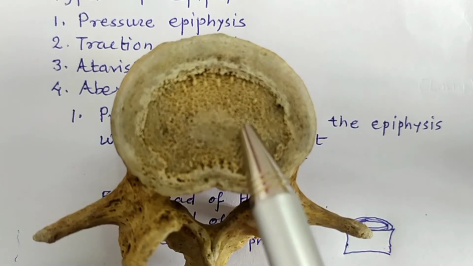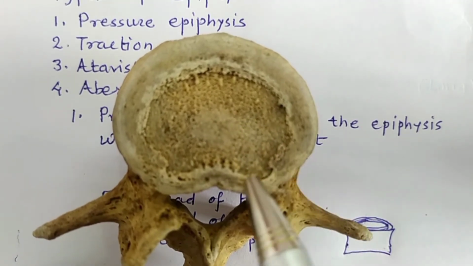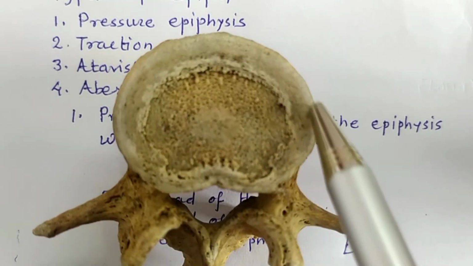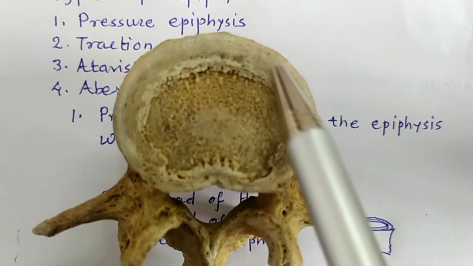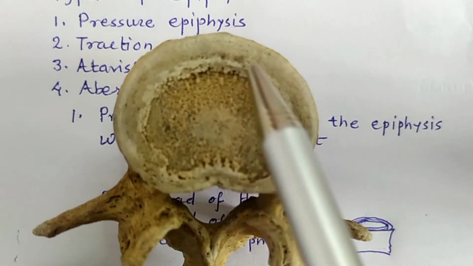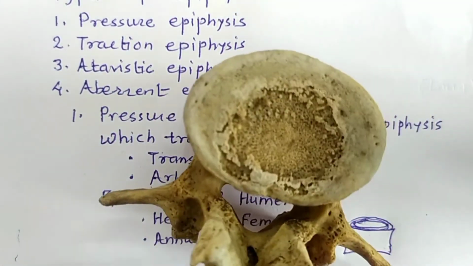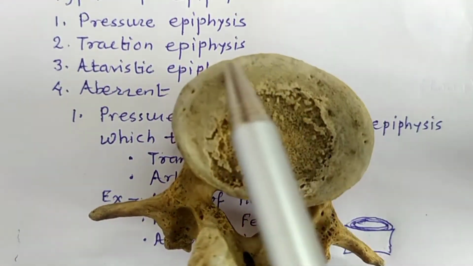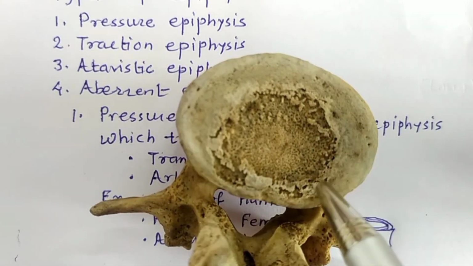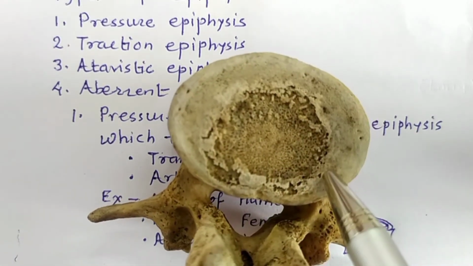This is the body of the vertebra. On the superior surface lies the superior annular epiphysis, and on the inferior surface there is the inferior annular epiphysis.